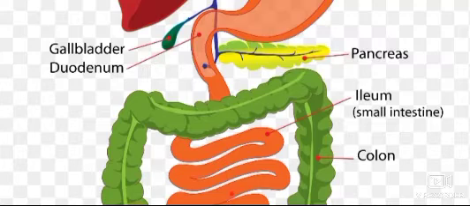The length of the small intestine is different in various animals depending on the type of food they eat. For example, cellulose is a carbohydrate food which is digested with difficulty. So, the herbivorous animal like cow which eat grass need a longer small intestine to allow the cellulose present in grass to be digested completely.